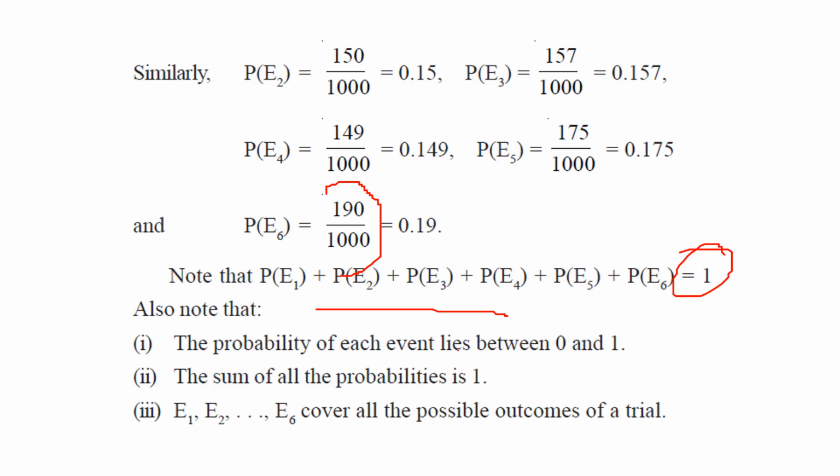So the probability of each event will lie between 0 and 1. If you are getting below 0 or above 1, that means there is some error we need to rectify. Then the sum of the probabilities of all the possible events of an experiment must add up to 1. E1 to E6 cover all the possible outcomes of a trial.